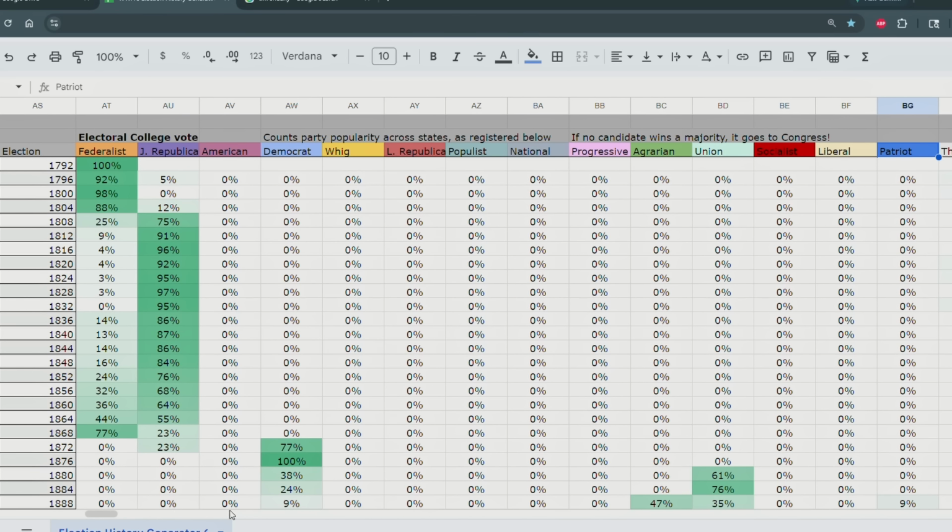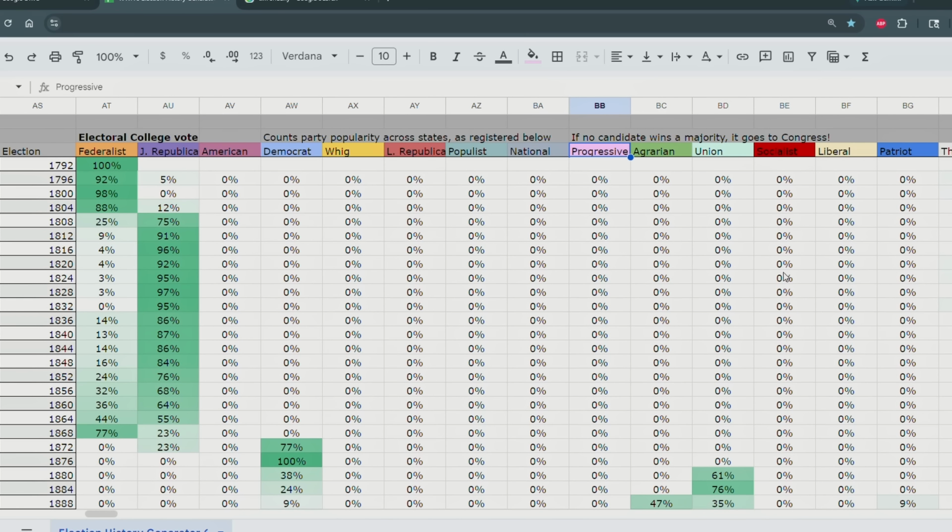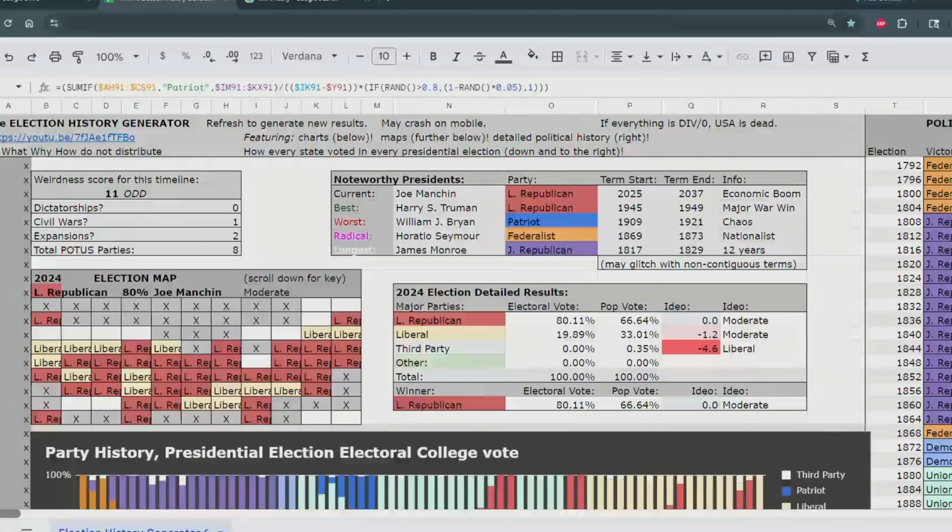But if you refresh the chart enough, you'll see it eventually. The most rare party is probably the Progressive Party, which pops up in similar conditions as the Socialist Party if more center-left people are not satisfied. Patriots pop up if the right wing is not satisfied. The Liberals pop up if the liberals aren't satisfied, and these parties pop up if, like, the Federalists get 100% of the vote, then they split in half between different political parties.